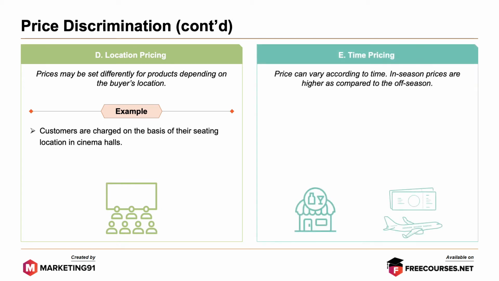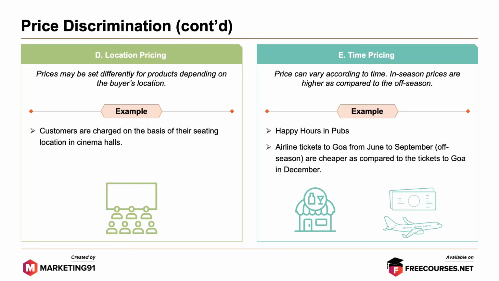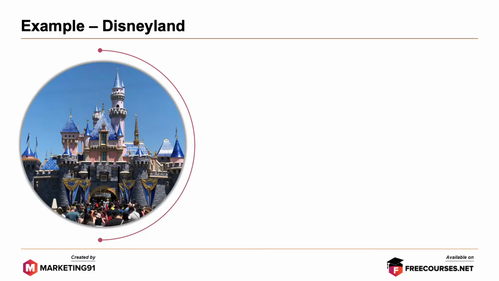And finally, time pricing. Price can vary according to time. In-season prices are higher as compared to the off-season. Example, happy hours in pubs, and airline tickets to Goa from June to September are cheaper as compared to tickets to Goa in December. Now let's look at an example of Disneyland.